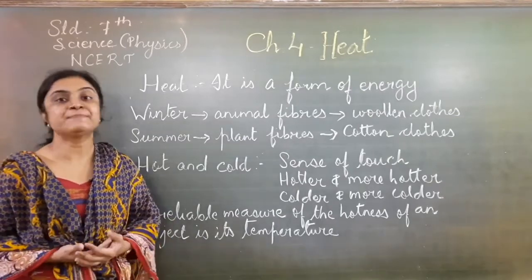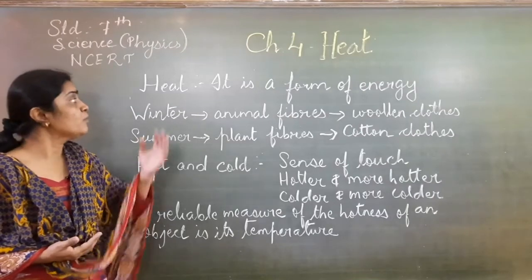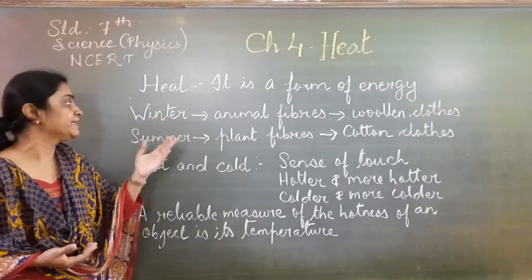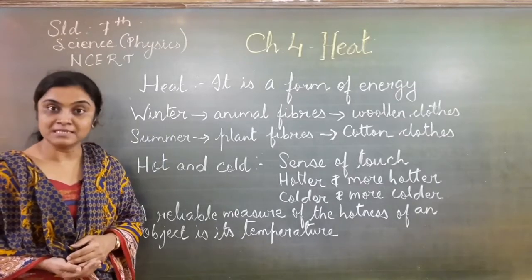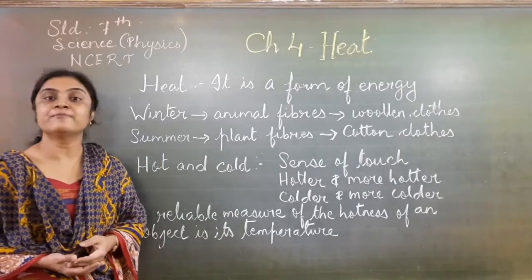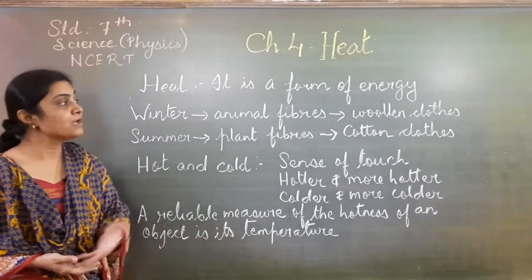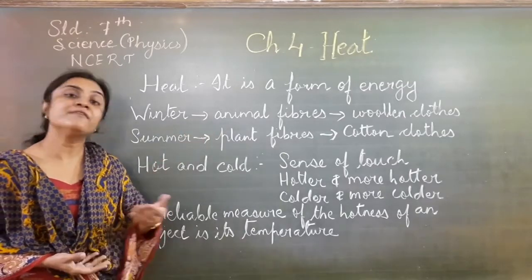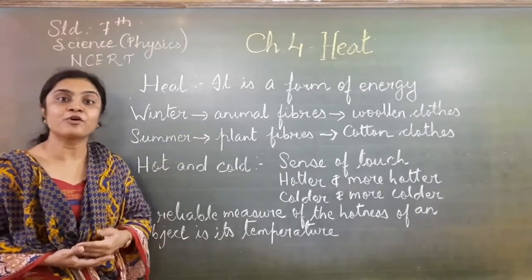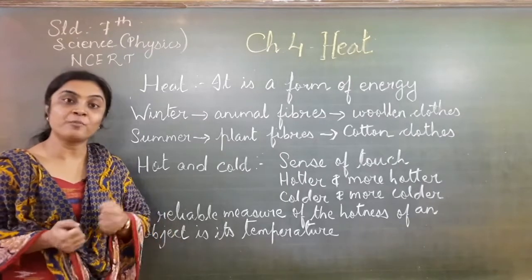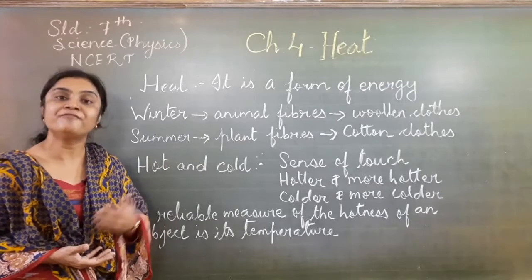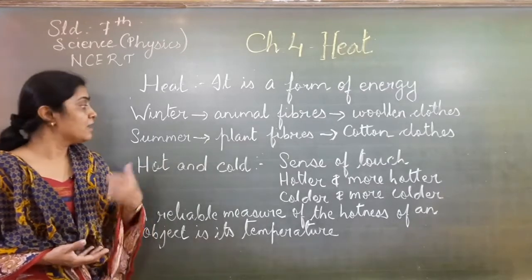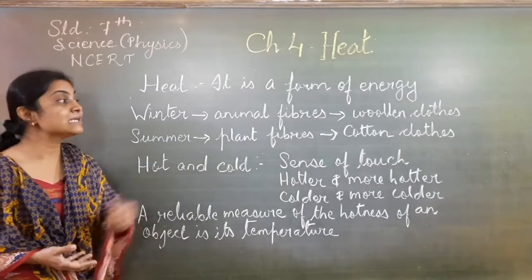Now we have already experienced heat. Let us see two seasons, winter and summer. In winter we use animal fibers, that is, clothes made from sheep. We wear woolen clothes. Why do we wear woolen clothes? To protect ourselves from cold. To protect from cold we wear woolen clothes, which are made from animal fibers, that is, sheep. In summer we use cotton clothes.